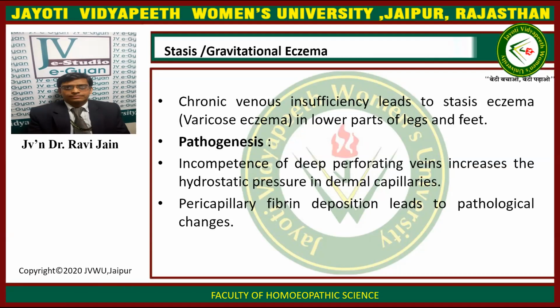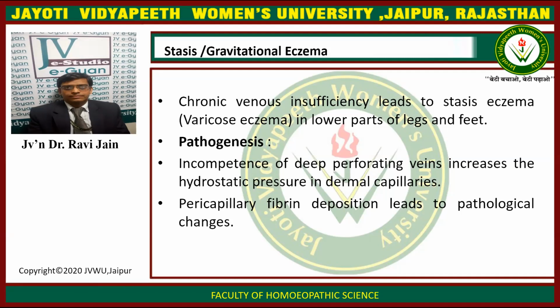Next, we have stasis or gravitational eczema. Stasis eczema occurs due to chronic venous insufficiency, and it is also known as varicose eczema, in the lower part of the legs and feet.